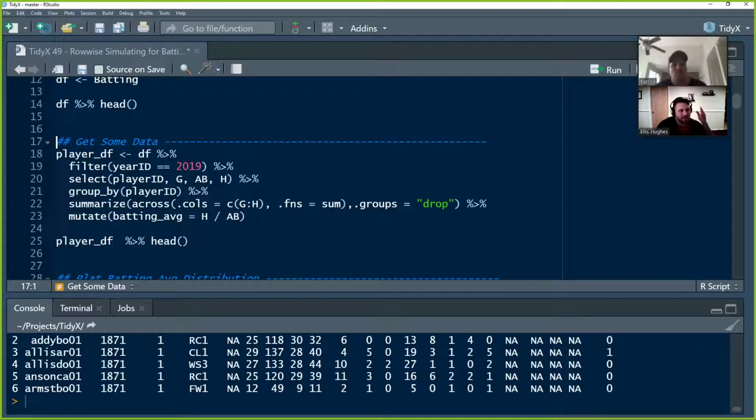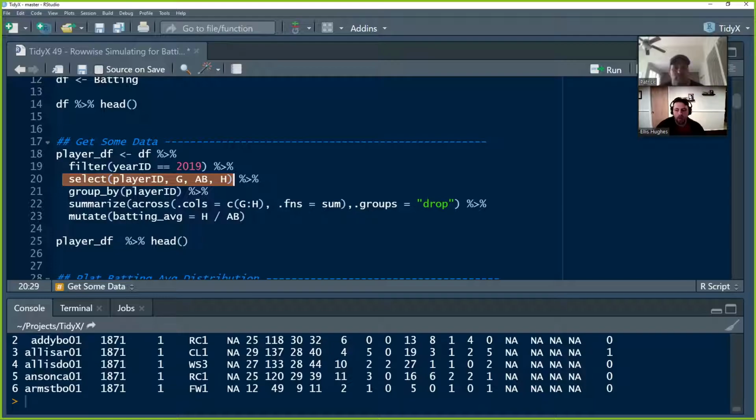Very nice. But this week here, we are really only caring about the 2019 season. So what we're going to do is take the DF and filter to keep only the cases where year ID is 2019. We're also only caring about a couple different columns in this data set: the player ID, the number of games they played, the number of at-bats they had, and the number of hits they ended up making. So we're going to subset to keep only those fields just to make it simpler for cognitive load.